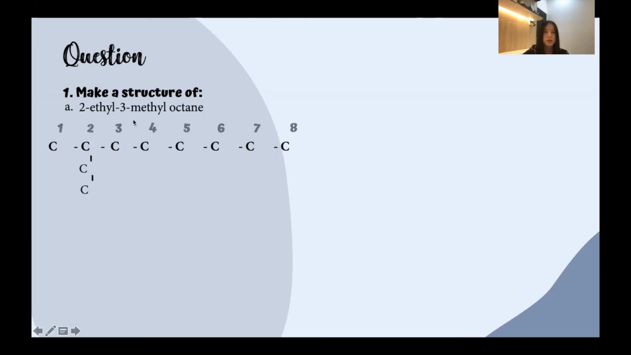Next, we are going to draw the methyl on the third carbon by counting from one side of the hydrocarbon as before. After that, we are going to add the hydrogens to fulfill the bonds of carbon atoms. And for the information, each carbon atom has only 4 bonds. And finally, this is the structure of 2-ethyl-3-methyl-octane.